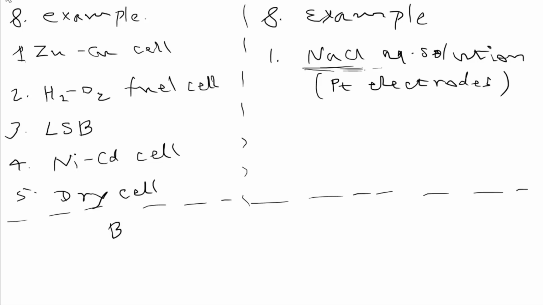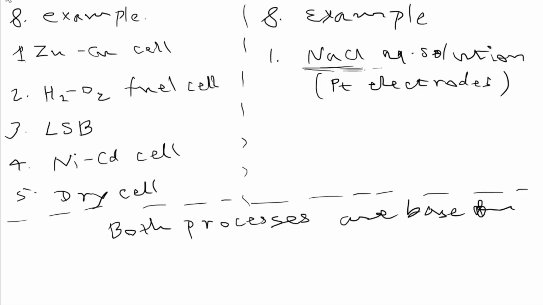Both processes are based on redox reactions. As we have written initially, chemistry is fully based on redox reactions.